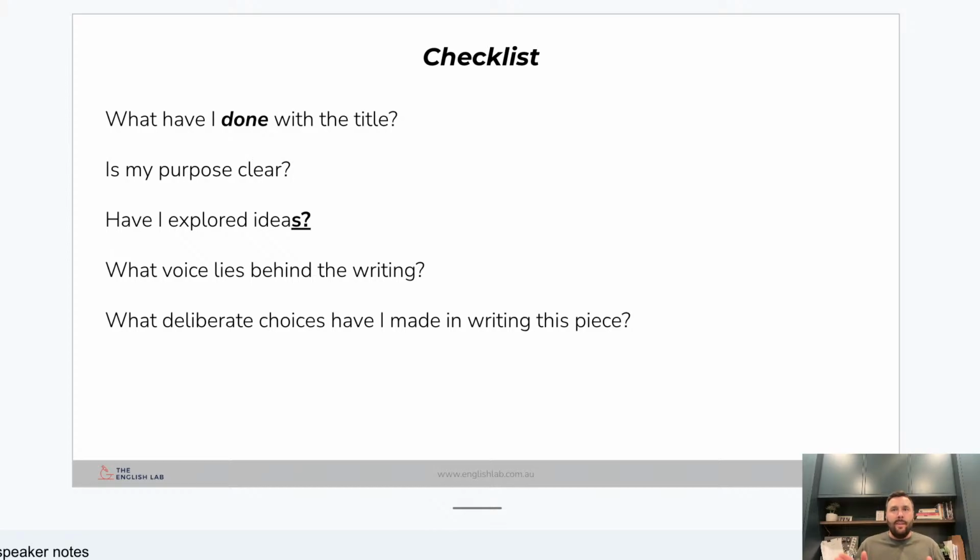Where you want to be with this is that if you don't use the words from the title, or if you try to be super clever all the time and link to it in pretty subtle ways throughout the whole thing, you might run the risk of not really engaging with what the title's saying. Then again, if you just talk about the title and you use the same language and repeat it 20 times throughout your piece, well, then you're being too obvious and you're not being really insightful.